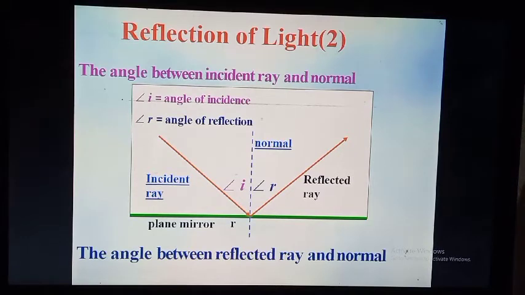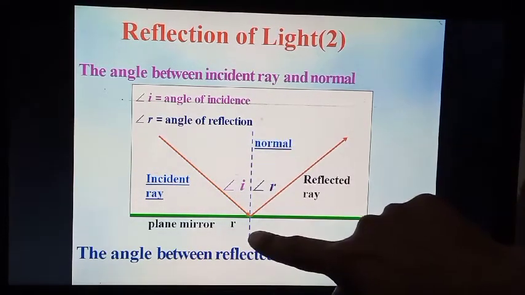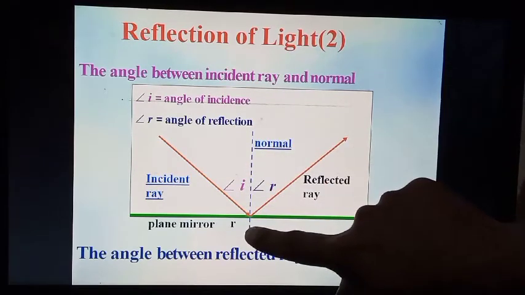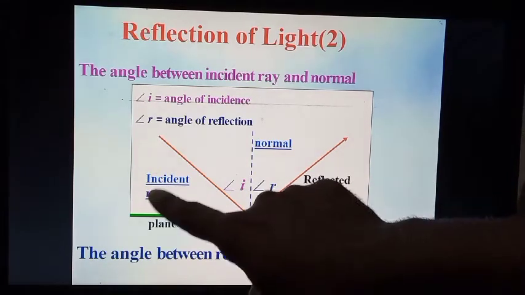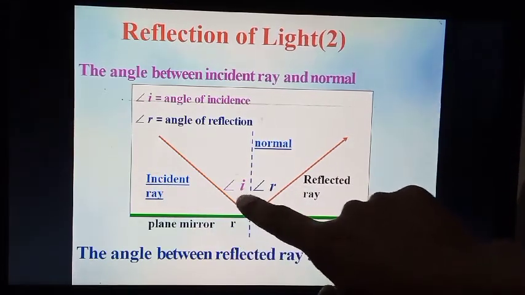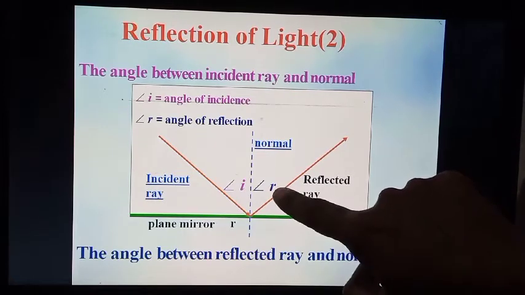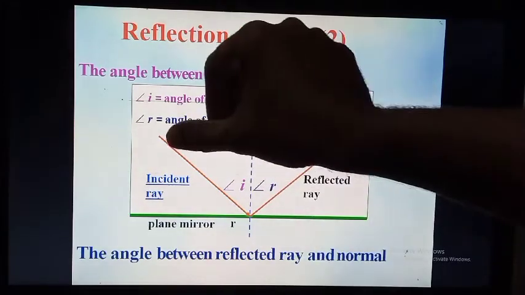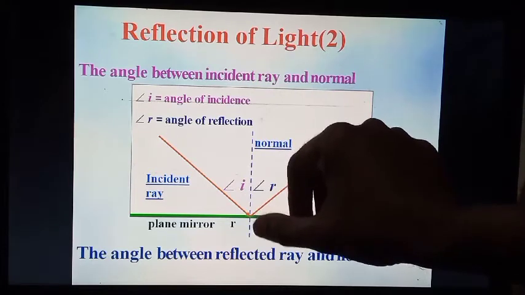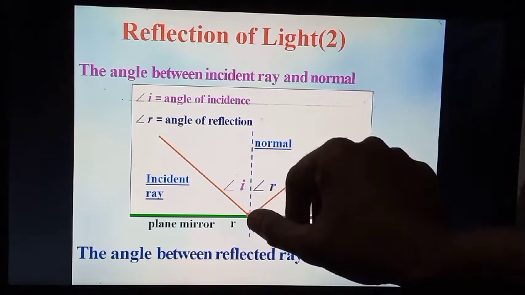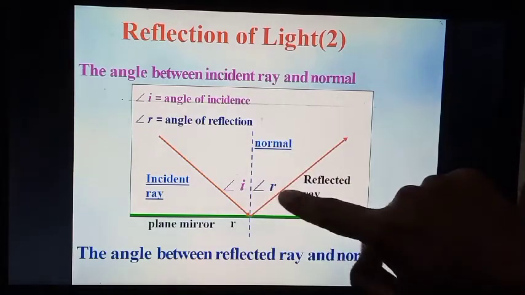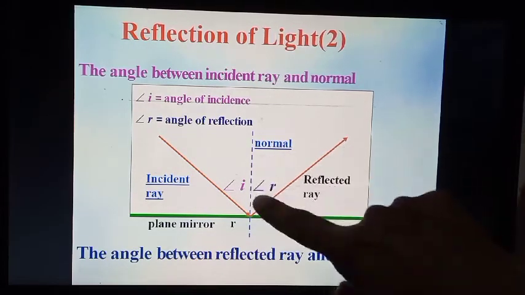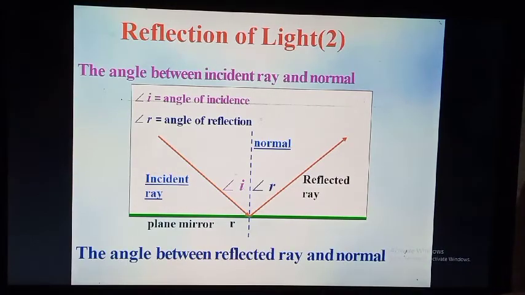Next, the angle between the incident ray and the normal. See, in this diagram, this is the normal, the imaginary line which touches the plane mirror and makes a perpendicular angle. The incident angle is denoted by angle I. The reflected angle is denoted by angle R. The angle between the incident ray and the normal is called the incident angle. The angle between the reflected ray and the normal is known as the reflected angle.